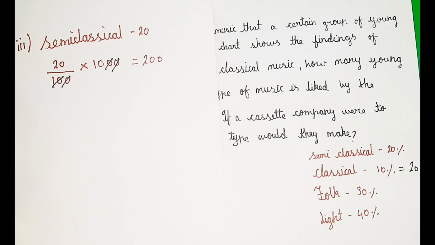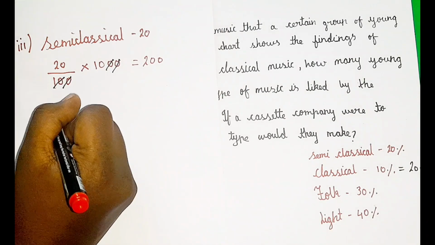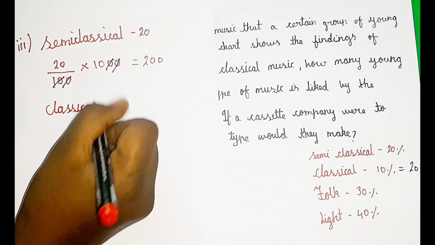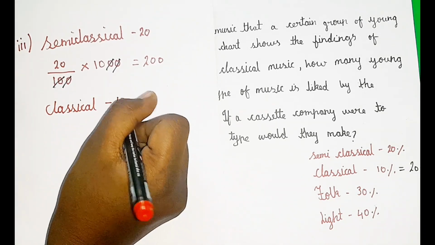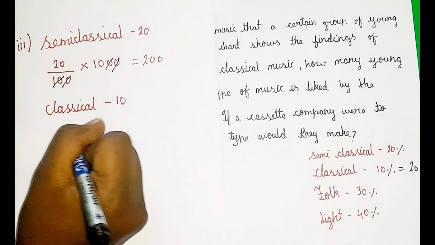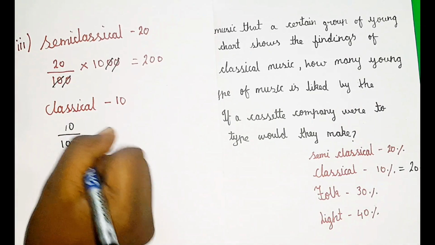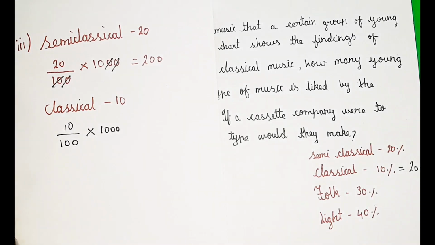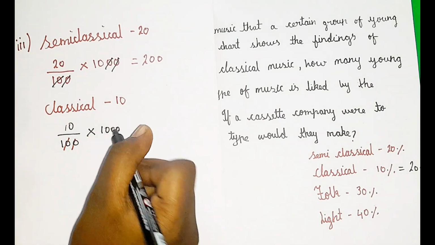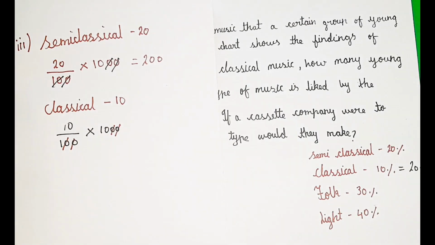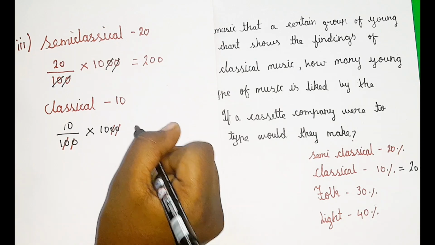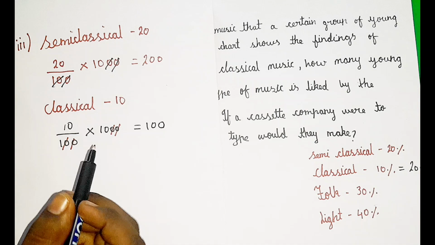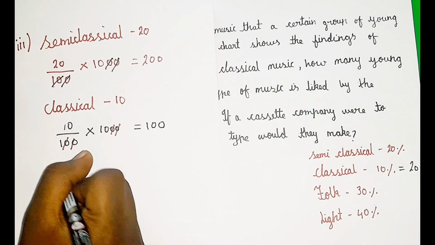Now the next one, classical. For classical the percentage is 10, so we write 10 by 100 into total CDs, that is 1000. Here also I can cancel 0 0 and 0 0. So 10 into 10 is 100. So 100 CDs here. Next we have folk.